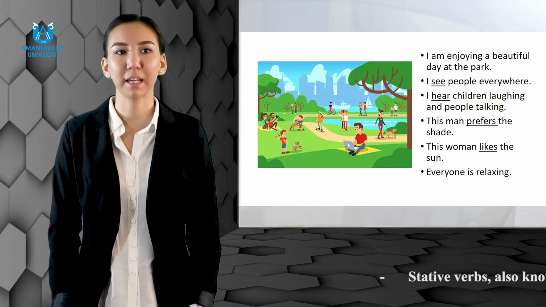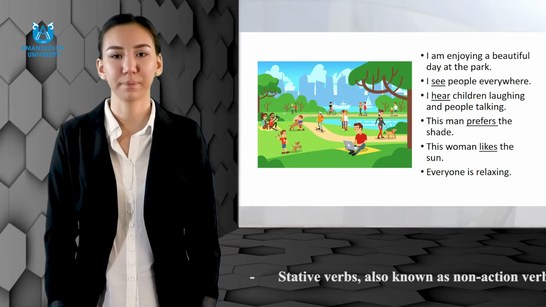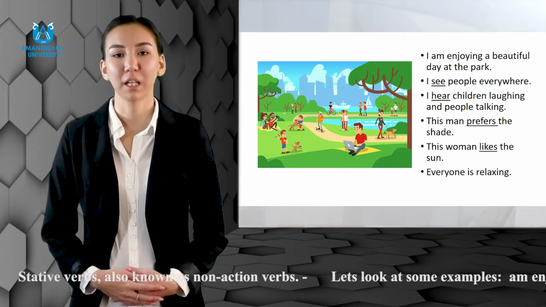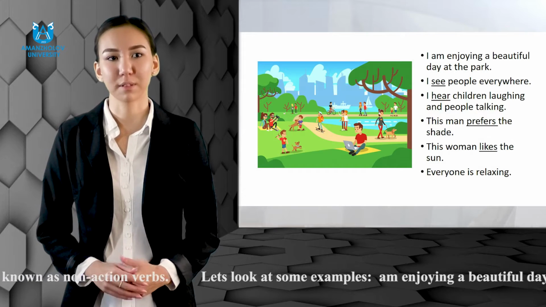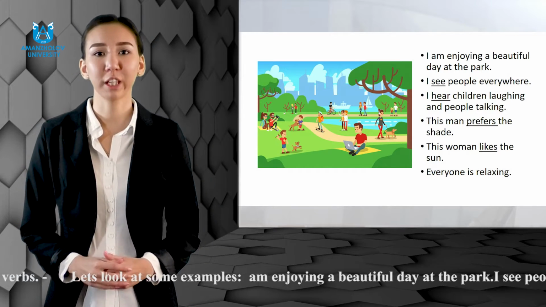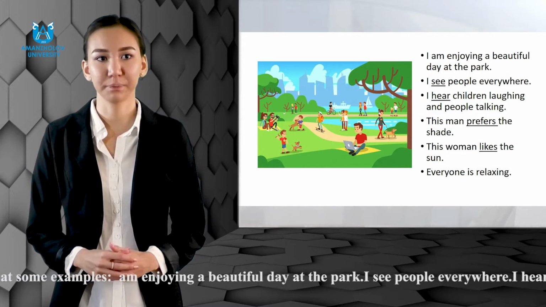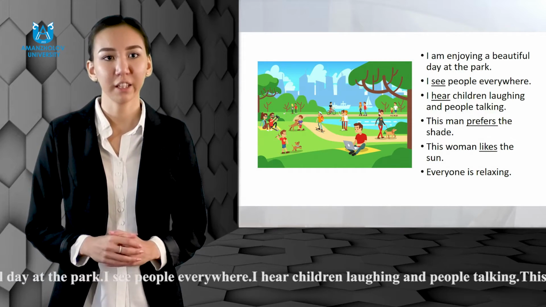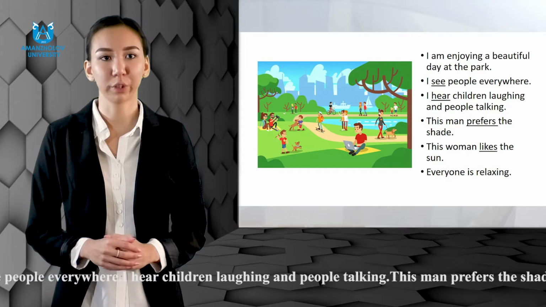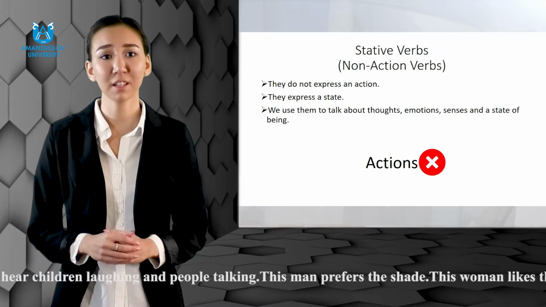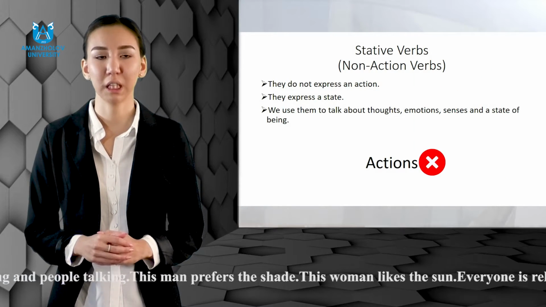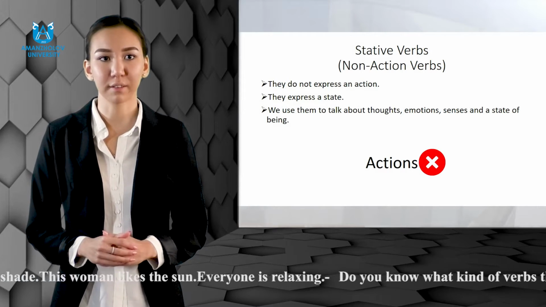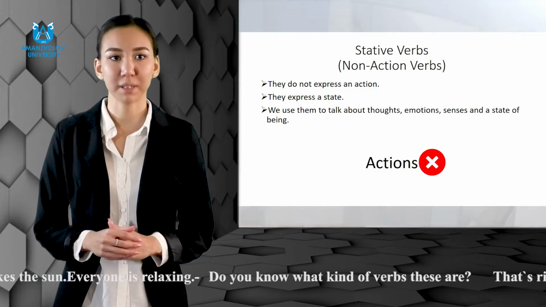And today we will speak about stative verbs. Stative verbs, also known as non-action verbs. Let's look at some examples. I'm enjoying a beautiful day at the park. I see people everywhere. I hear children laughing and people talking. This man prefers the shade. This woman likes the sun. Everyone is relaxing. Do you know what kind of verbs these are?